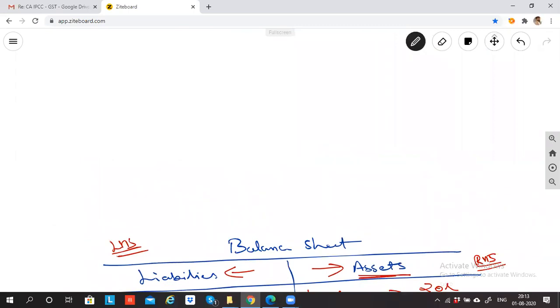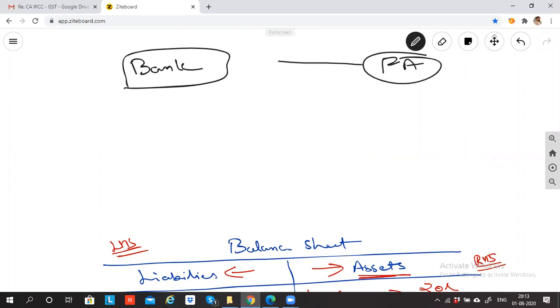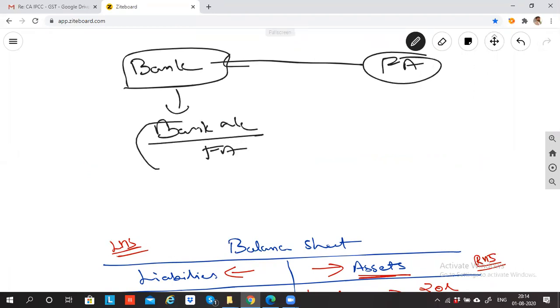If I have to make a payment to somebody in Delhi, is it possible to send cash from here? No, sir. So what do I do? I transfer the money to their bank account. So I go to the bank with details. I ask the banker. Fortune Academy goes to the bank and tells the bank, please open an account for me. So the bank will open an account in the name of Fortune Academy, and they will give you the control.